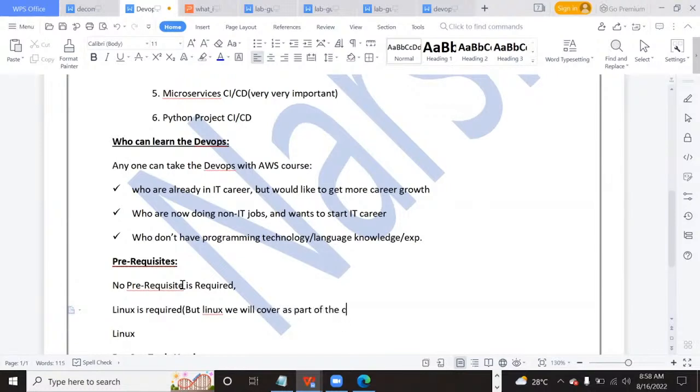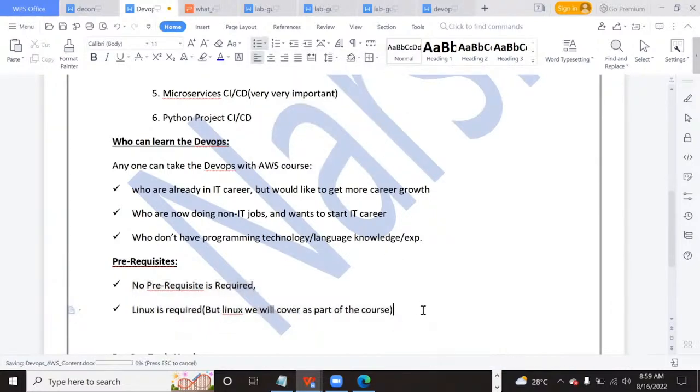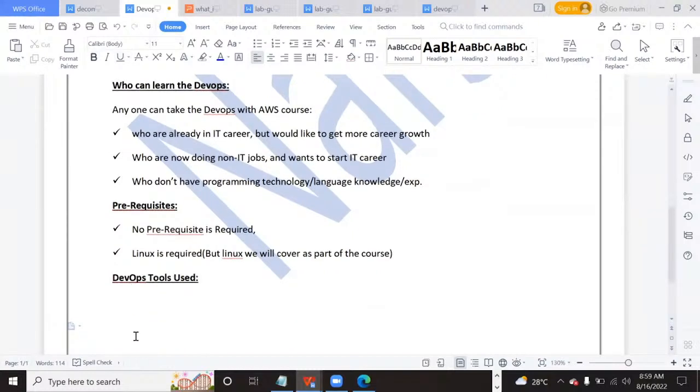Even if you don't know Linux, you can happily attend these sessions, because first Linux will be started and then the DevOps tools will be started. Both are contradictory statements, but yes, we will cover Linux from the basics, from scratch. That is the reason no prerequisite is required.